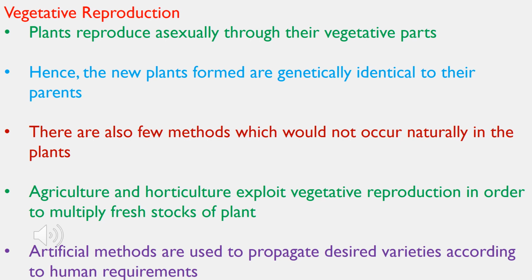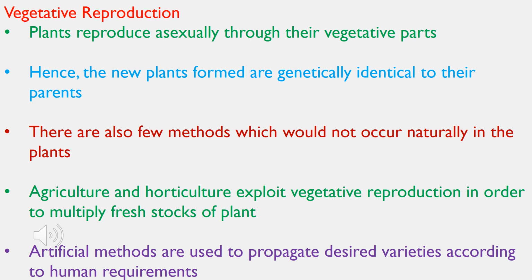We have exploited vegetative reproduction in order to multiply fresh stocks of plants. When you go to the market and see different kinds of vegetables, fruits, and flowers like roses, where you can observe n number of colors of roses, this is all because of vegetative reproduction being used in agriculture and horticulture, where fresh stocks of plants are produced.